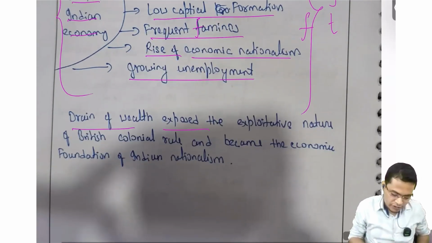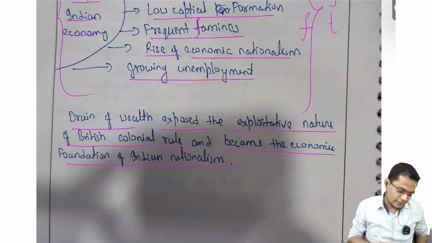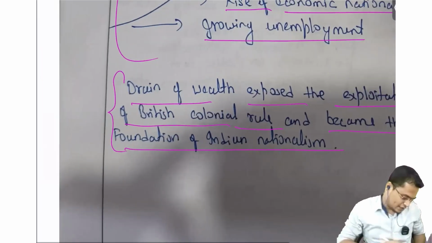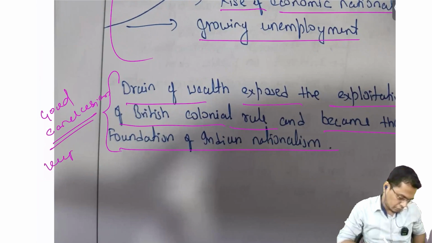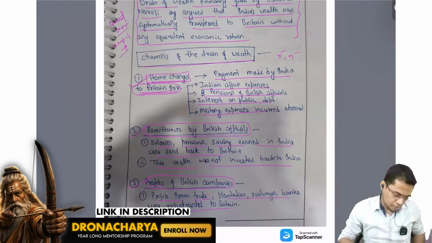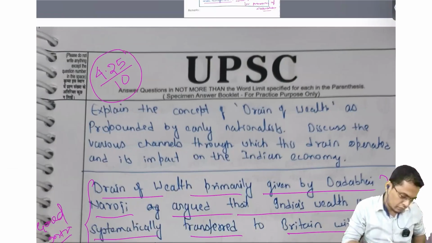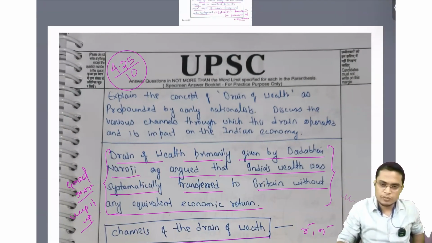So drain of wealth exposed the exploitative nature of the British colonial rule and became an economic foundation of nationalism. Yes, this is very good conclusion. But I think somewhat this is repetition with this point, but it's still okay, because this is the core essence. ठीक है। सब लोग को समझ में आ गया क्या, मतलब हमारा कोर एसेंस क्या था, क्या लिखना था, सब लोग को समझ में आया, कोई इशू नहीं है ना।